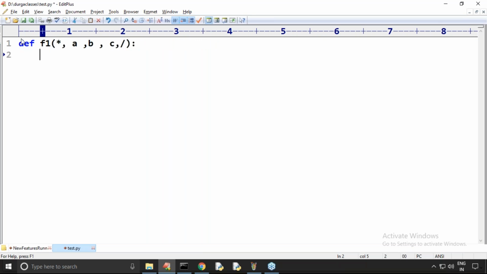So after star, whatever parameters are there will become keyword arguments, but before slash, whatever parameters are there will become positional. Now my doubt is, are a, b, c keyword or positional? Can you please confirm?